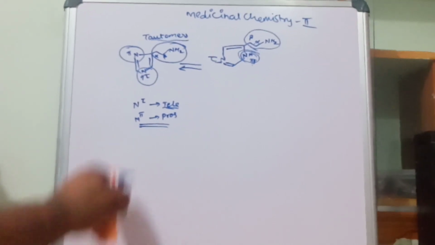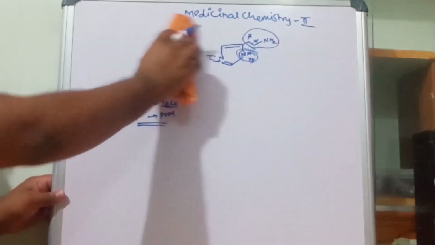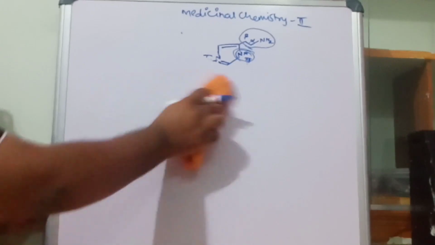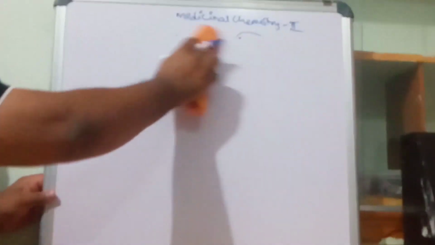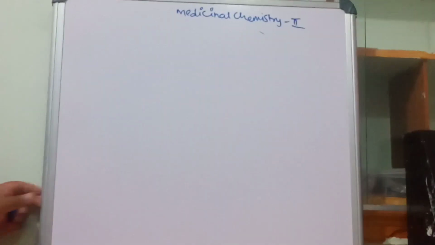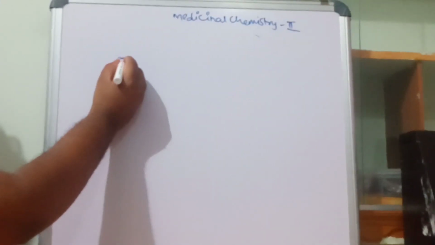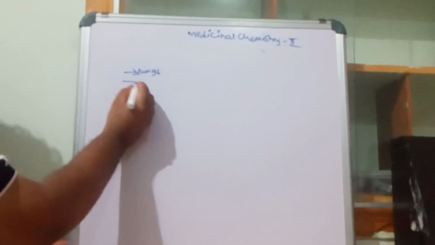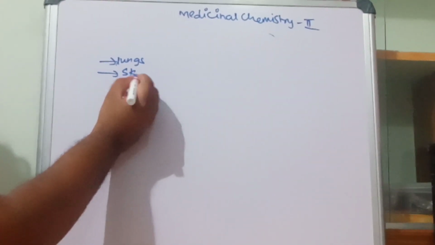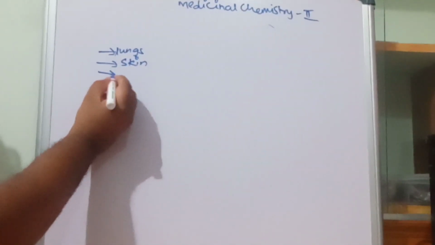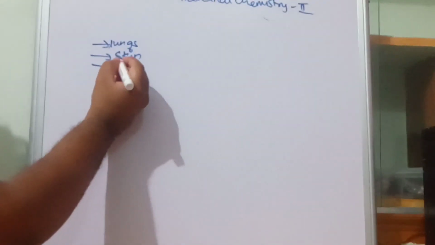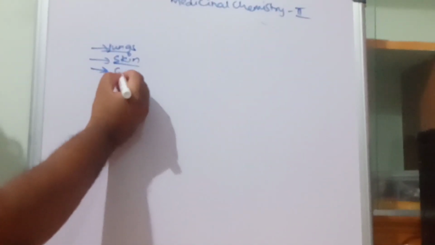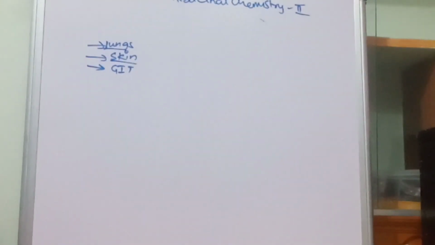Now the next part: where is histamine stored? As I said earlier, it is stored in the lungs, the skin, as well as the GIT, gastrointestinal tract.